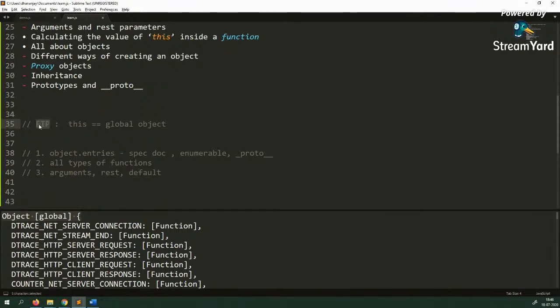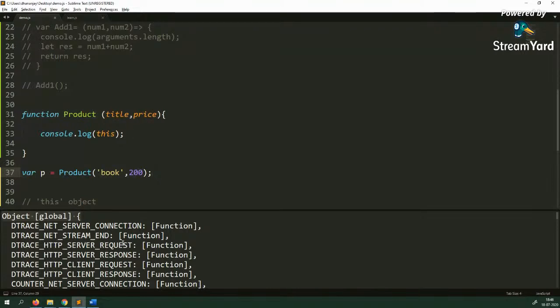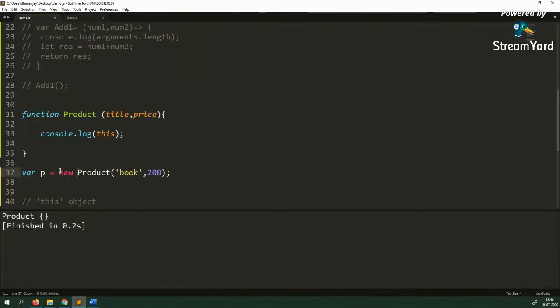So keep this line. If you are calling a function as a function invocation pattern, this is true for function expression and function statement. Arrow function behaves a little bit differently, which I'll explain to you in a bit. So if you're calling a function statement or function expression as FIP, the value of this is going to be the global object, and that's why you are getting this global object here. I'll just go and change this to new. Now I'm calling this function with the new operator, and when I call this, you see that I'm getting a newly created object.